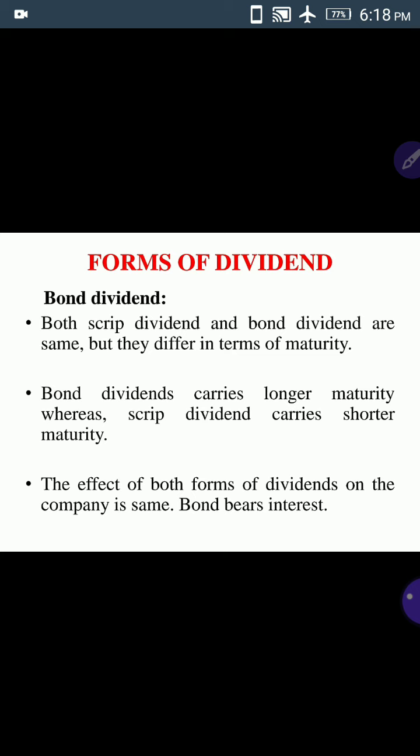So what is the effect of both forms of dividend? See, for both forms of dividend the effect is the same on the company, but bond bears interest. If the company issues a bond instead of cash in payment of dividend, the bond bears interest. So here a fixed rate of interest may be payable on bonds.